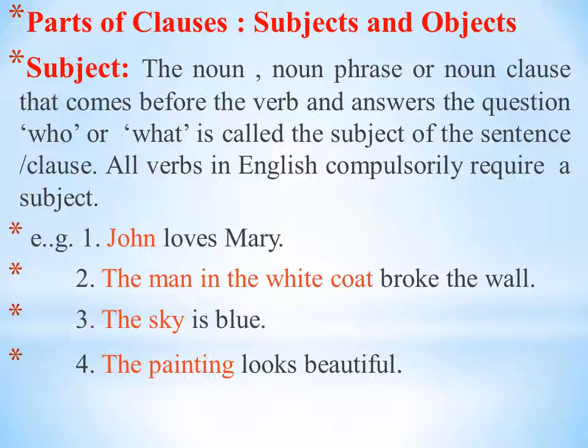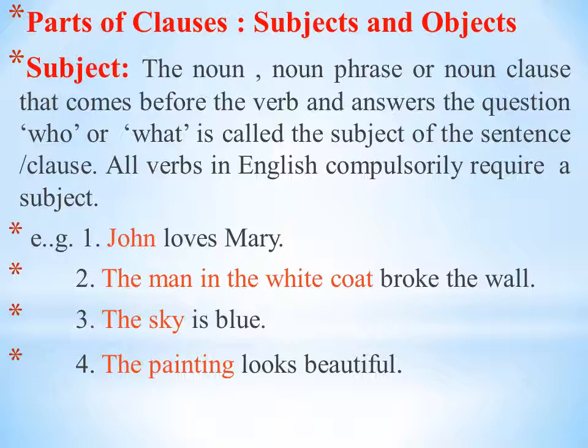First example, John loves Mary. John is subject, though it is a noun. Here John is noun and it is a subject. Loves is a verb and Mary is object. Second example, the man in white coat broke the wall. The man in a white coat is noun clause.